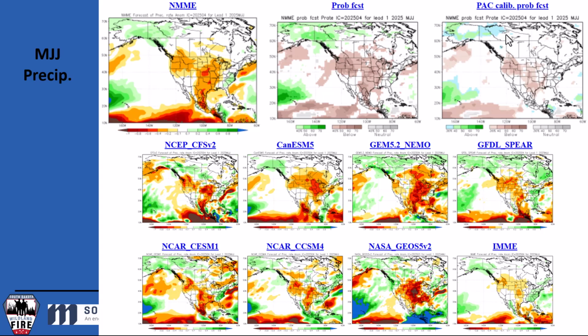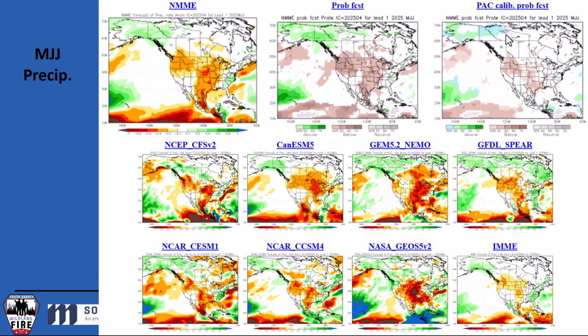Looking at the same thing, but now for precipitation. Again, the northern Great Plains, there's a pretty strong signal for drier than average conditions. And the probabilistic forecast is leaning towards below average precipitation across the northern Rockies, across the Pacific Northwest, across the Great Plains. So wide swaths of the United States are likely to see below average precip during the May, June, and July timeframe. And again, this is one of our wettest times of the year, the wettest time of the year.